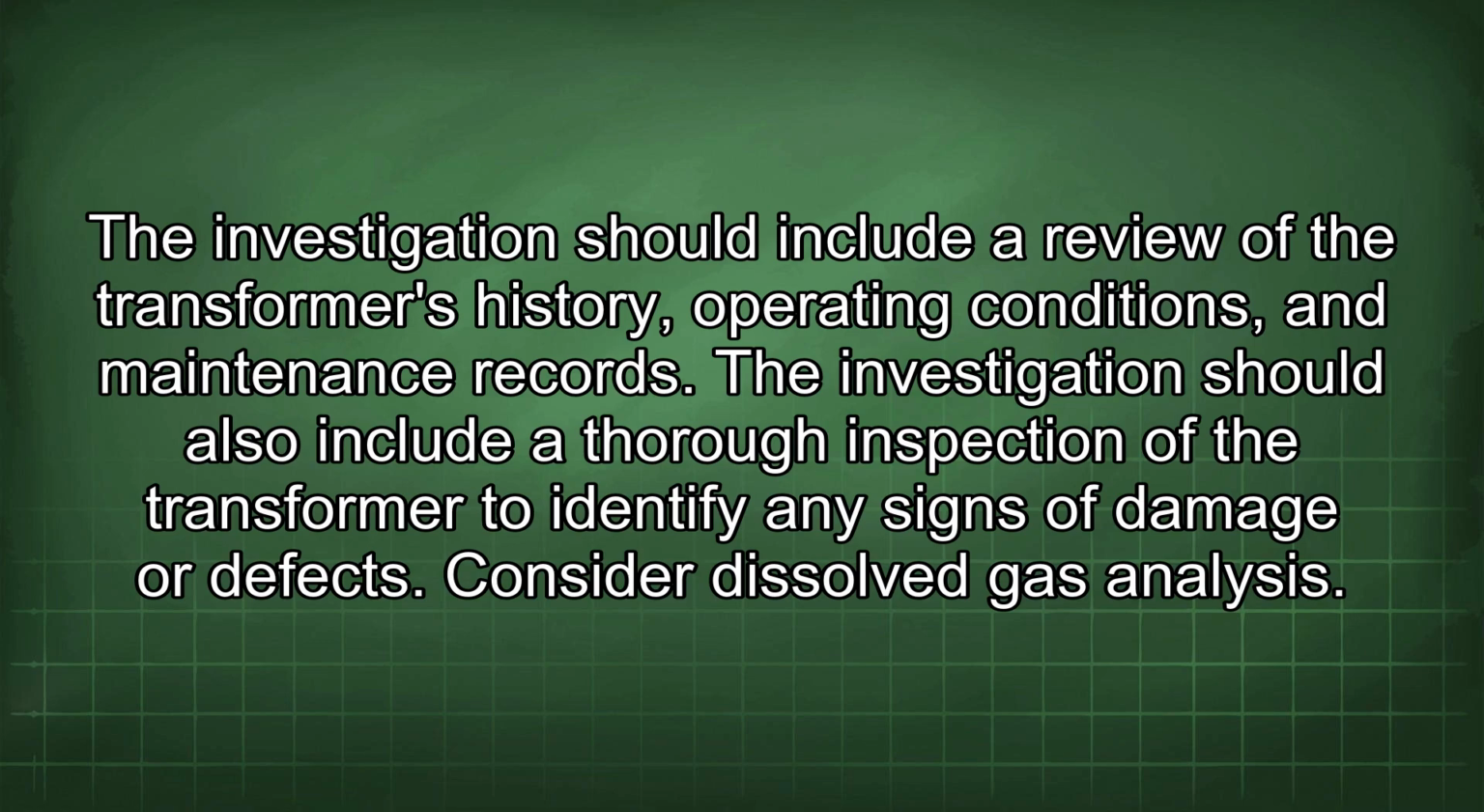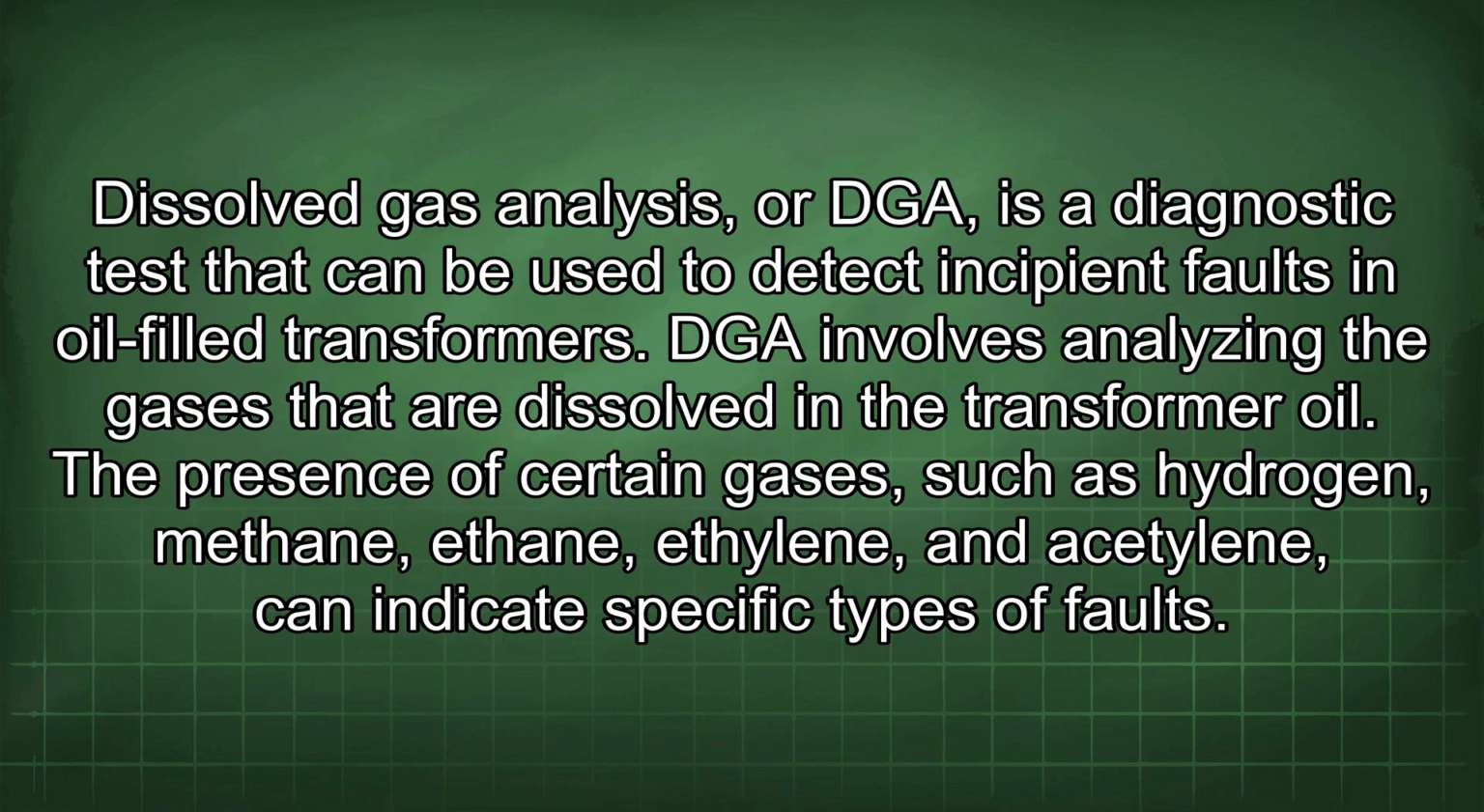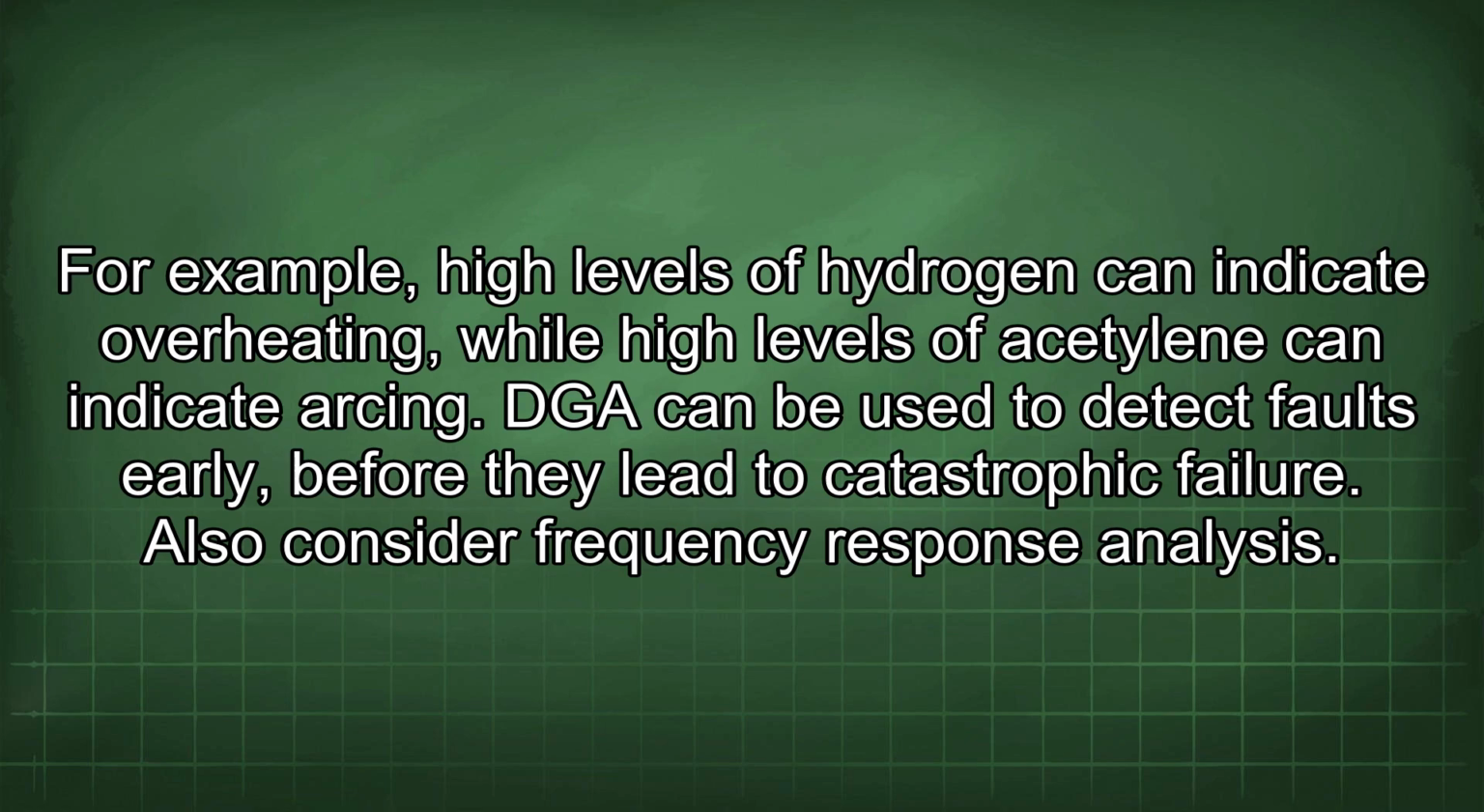Consider dissolved gas analysis. Dissolved gas analysis, or DGA, is a diagnostic test that can be used to detect incipient faults in oil-filled transformers. DGA involves analyzing the gases that are dissolved in the transformer oil. The presence of certain gases, such as hydrogen, methane, ethane, ethylene, and acetylene, can indicate specific types of faults. For example, high levels of hydrogen can indicate overheating, while high levels of acetylene can indicate arcing. DGA can be used to detect faults early, before they lead to catastrophic failure.